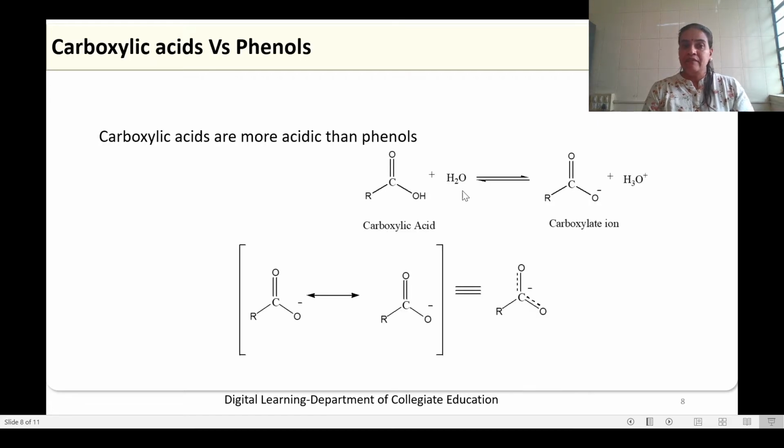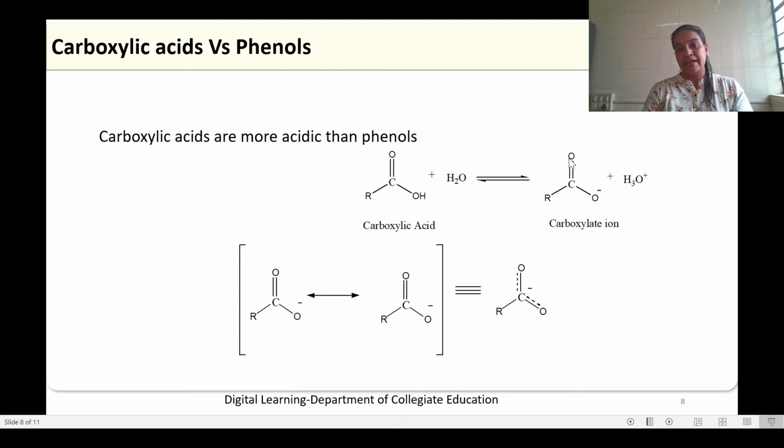But when we compare with carboxylic acid, which has the molecular formula RCOOH, the carboxylate anion will have the formula RCOO minus, where in both resonating structures the negative charge is spread between two oxygen atoms.